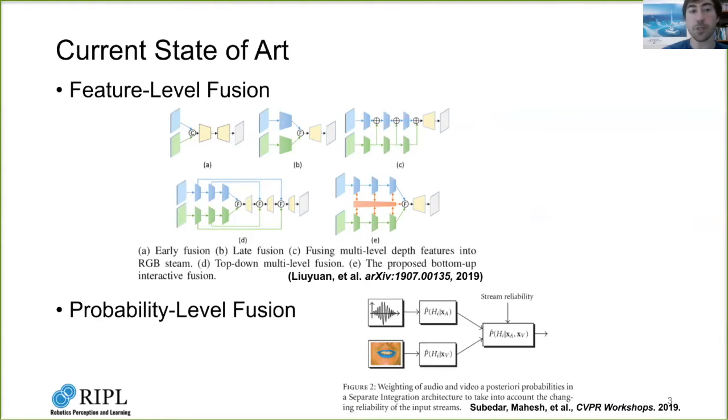In audio-visual speech activity recognition, researchers have explored stream weighting using uncertainty with hand-picked thresholds. While feature level fusion is mostly end-to-end learning, probability level fusion is mostly post-processing methods and offers good interpretability, which can be quantified using information theoretic metrics. We want to further expand the research on probability level fusion with a more flexible and automatic framework.